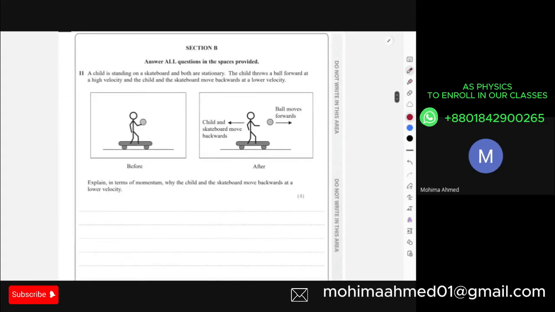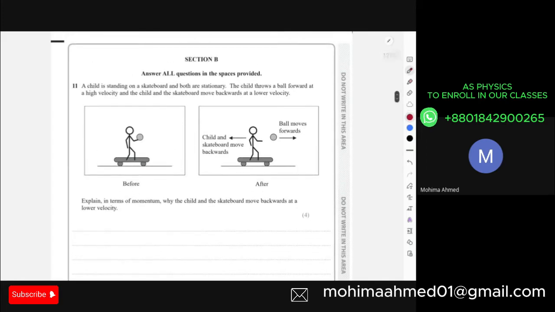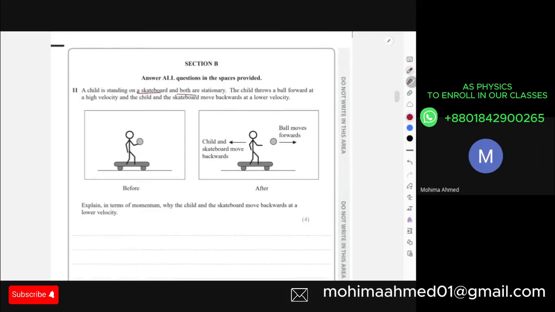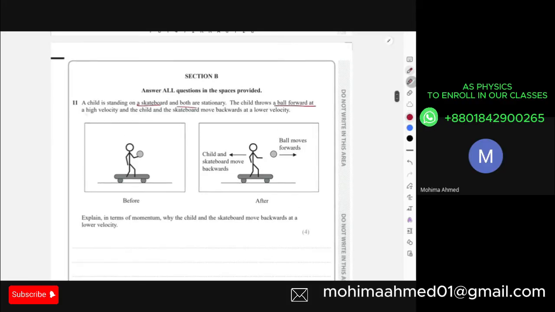I think this was included in your forces worksheet. Over here, this is actually a part of your forces worksheet. It's not a star mark question, but still this is an explanation. It says a child standing on a skateboard, and both are stationary. The child throws a ball forward at a high velocity, and the child and the skateboard move backward at a lower velocity.